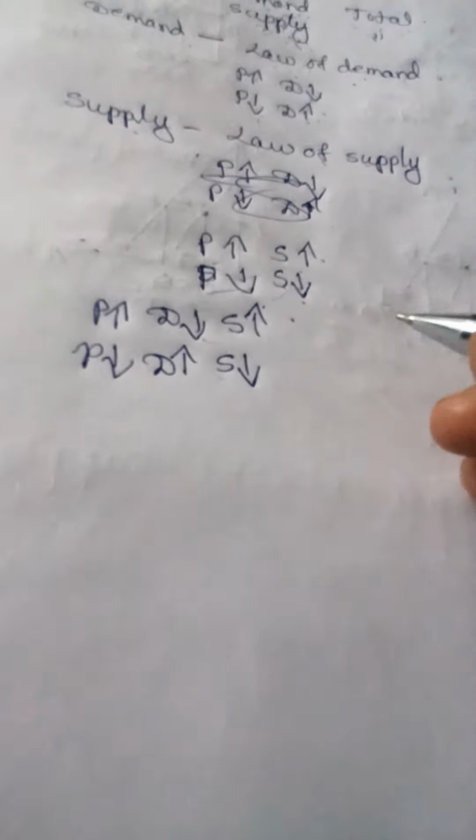So demand and supply move in opposite directions. When the two forces are moving in opposite directions, they will meet at a particular point, and that point is called the equilibrium point. That particular price is called the equilibrium price, and that quantity is known as the equilibrium quantity.